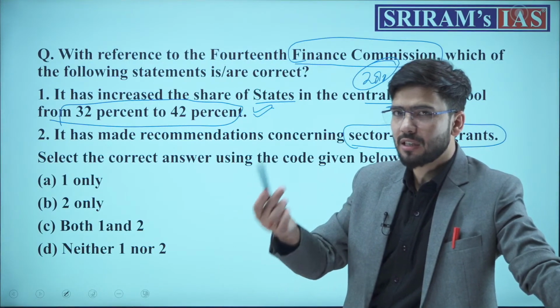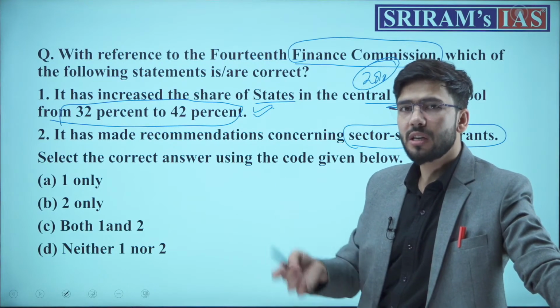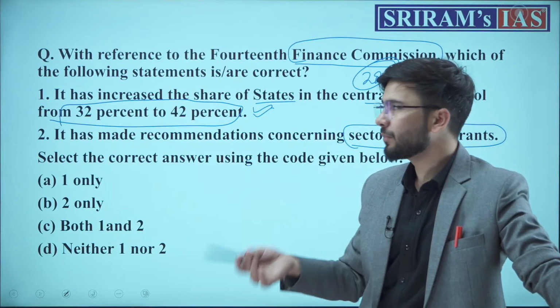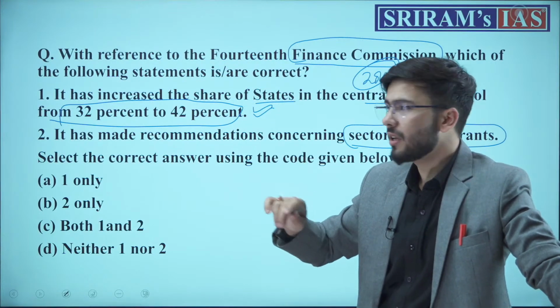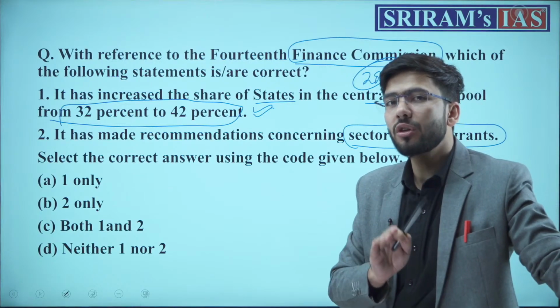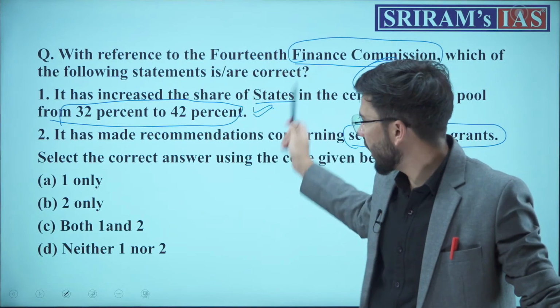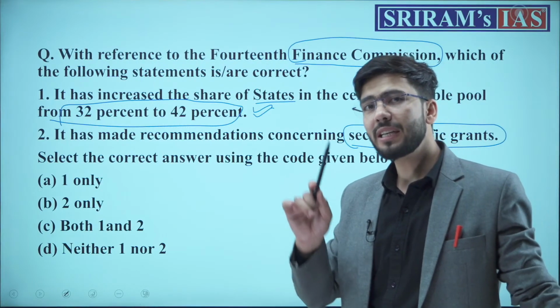But before that, we need to remember and read about the 15th Finance Commission, and prior to that, we should also know about the 14th Finance Commission. Why? Because in this question, the question was about the 14th Finance Commission, but the options had an option of the 13th Finance Commission. Therefore, UPSC does play this trick.